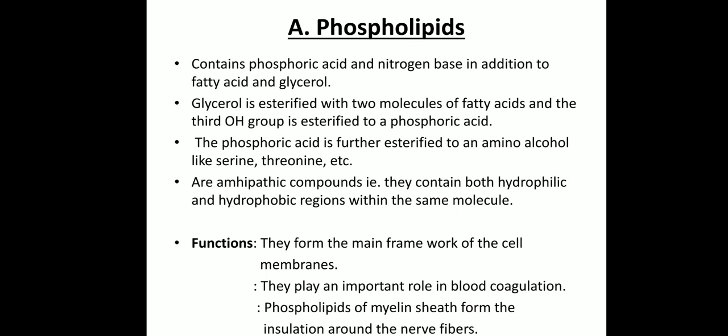So about phospholipids, they contain nitrogen base and phosphoric acid in addition to fatty acid and glycerol. The first 2 OH groups of the glycerol are esterified to fatty acid molecules, and the third OH group is esterified to phosphoric acid, which is esterified to an amino alcohol. And these phospholipids are amphipathic compounds because they contain both a hydrophilic head region that consists of a head alcohol and phosphoric acid, and a hydrophobic tail region that consists of fatty acid molecules.